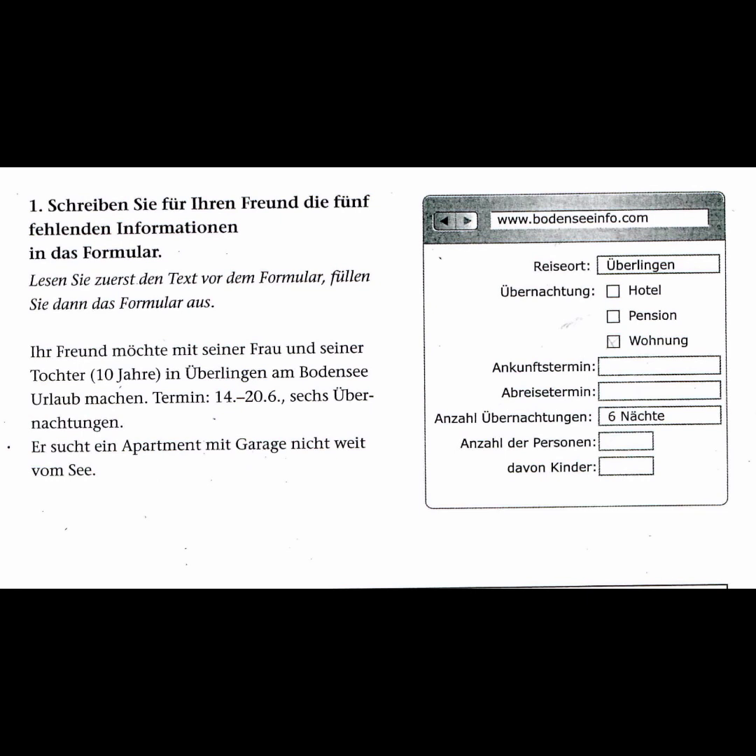sucht ein Appartement. So another name for apartment is Wohnung. So number one answer is Wohnung. You go ahead and mark an X. Number two,